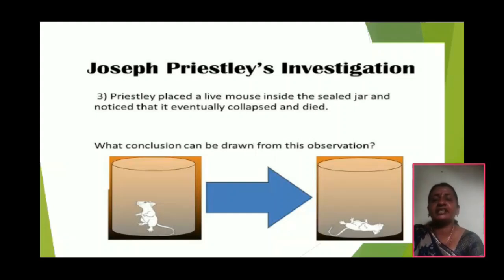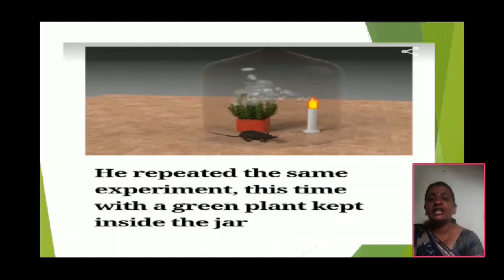In the third set, he placed one mint plant, a mouse, and a lighting candle in the bell jar. Here the mouse did not suffocate and lived, and the candle kept on burning.